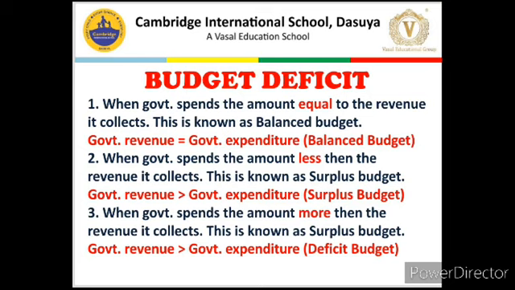So, now we can construct all that into two simple things. Government budget is a balanced budget, where revenue or income is equal to expenditure. Second point, government budget is an unbalanced budget, and in this unbalanced budget, A, surplus budget when income is greater than expenditure, B, deficit budget, when expenditure is greater than income. And now further we will be exploring this third possibility, which is deficit budget or budget deficit.